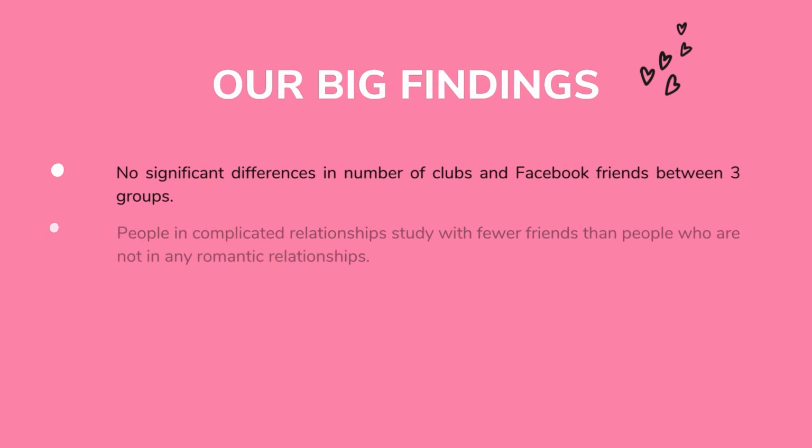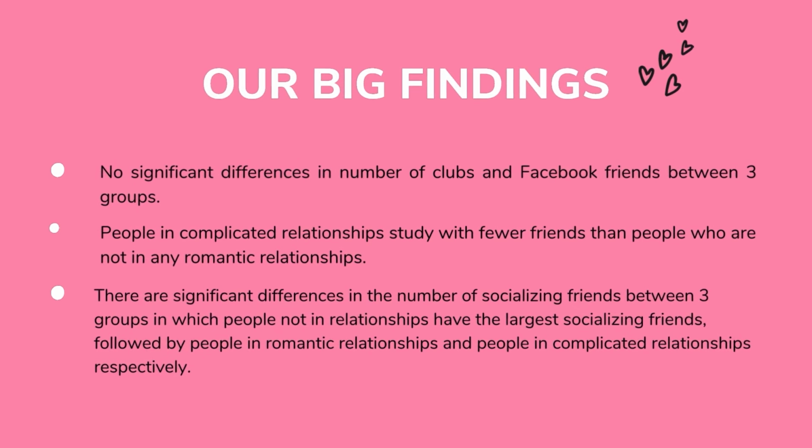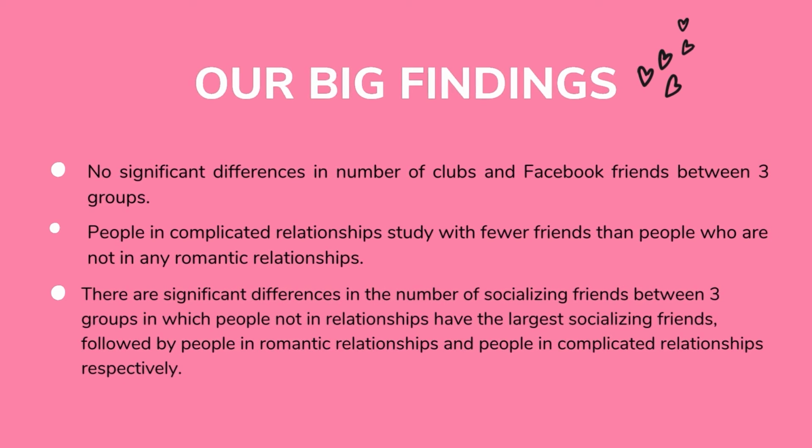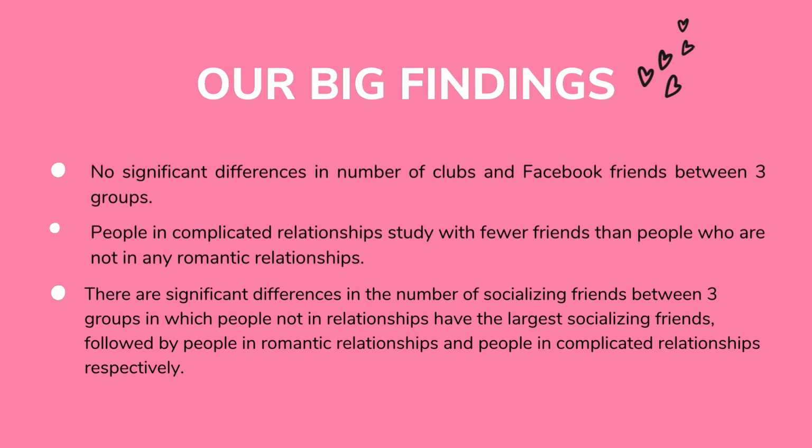We find that the number of clubs and the number of Facebook friends are not different between people in a romantic relationship and not. In the number of friends we study with, we only see one difference. That is, the people in complicated relationships study with fewer friends than people who are not in any romantic relationships.